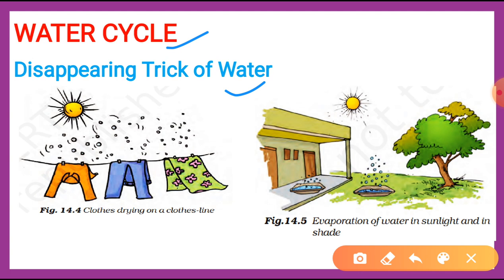Students, you have noticed that water spilled on a floor dries up after some time. It's very common. The water seems to disappear. Similarly, water disappears from wet clothes as they dry up. Water from wet roads, rooftops, and a few other places also disappears after rain. So, where does this water go?